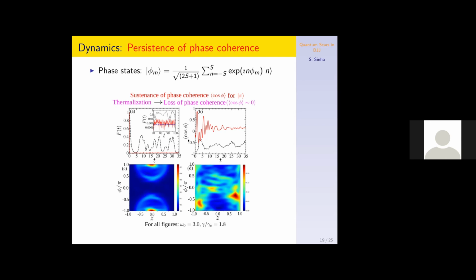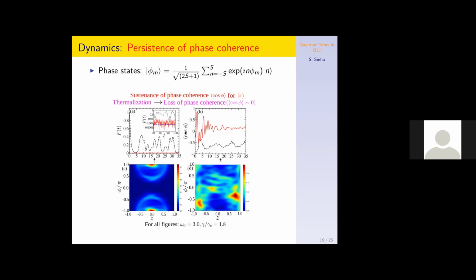Another observable effect of these scar states is the phase coherence. So far we have considered the relative phase as a classical variable, but actually this is a quantum state. So phase states can be defined in this way, and one can calculate the phase fluctuation in this Josephson dynamics.